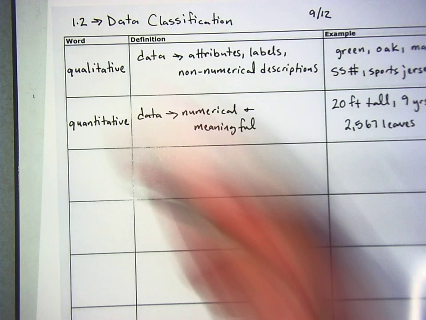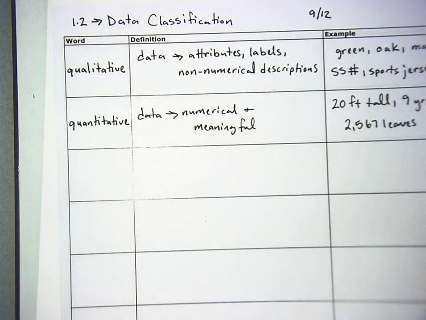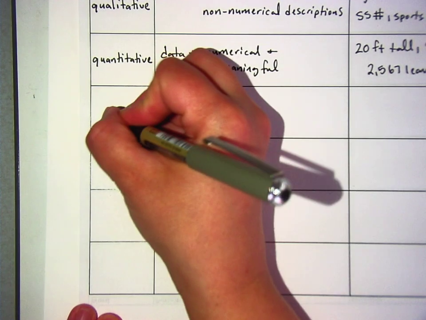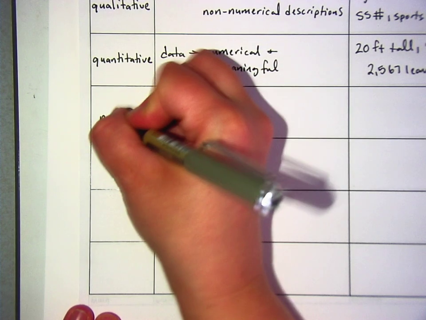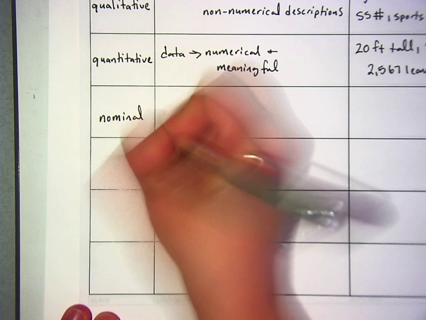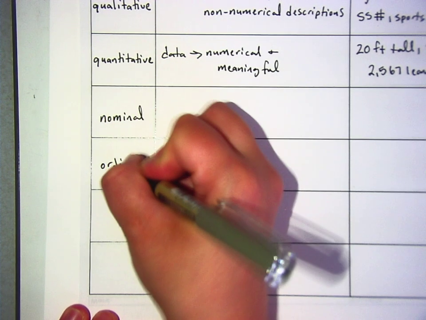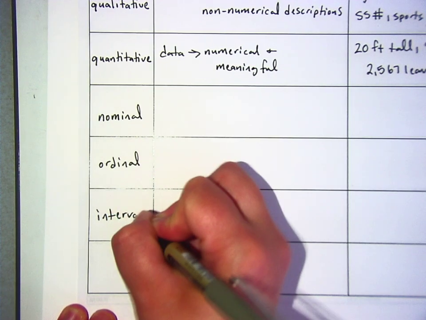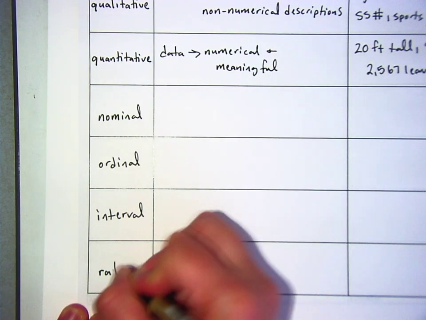Now, these are the general categories, and then there are 4 levels of measurement. They are nominal, ordinal, interval, and ratio.